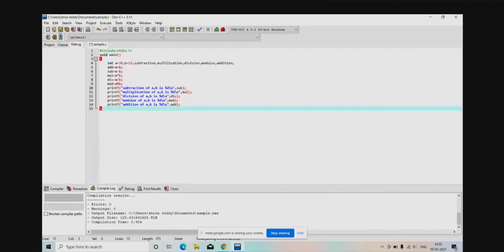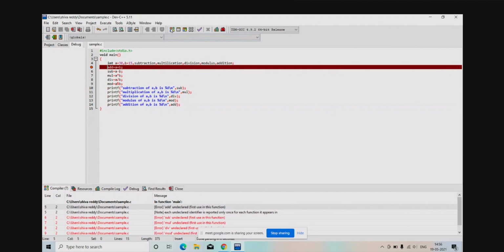Now save it. But whatever you have declared for these variables, it should be the same. Now you have to change here also. You have to change here also. Are you following? Otherwise, it won't compile because you said add. Now just check it. Just compile it. See how many errors you are getting. Why? Because in the declaration part you mentioned subtraction totally, multiplication totally, but when you use sub, mul here, these are to be also changed. So you have to change here also.